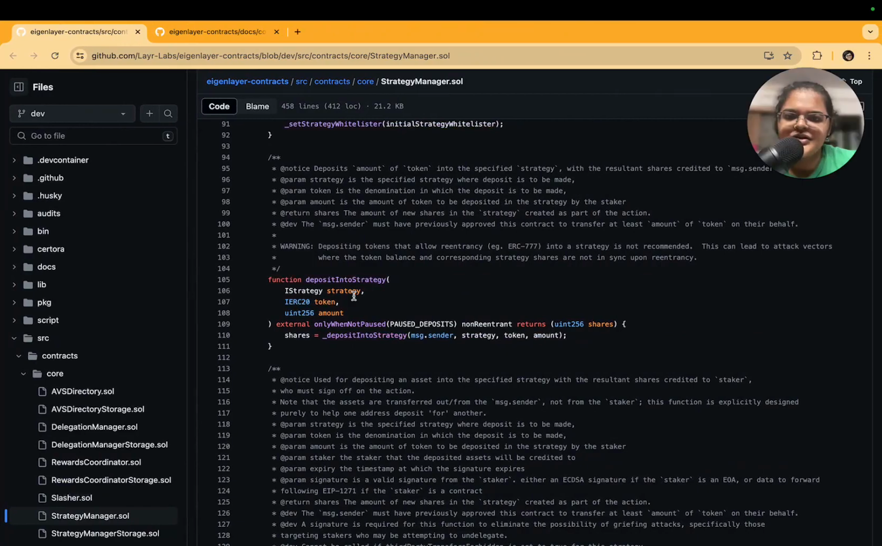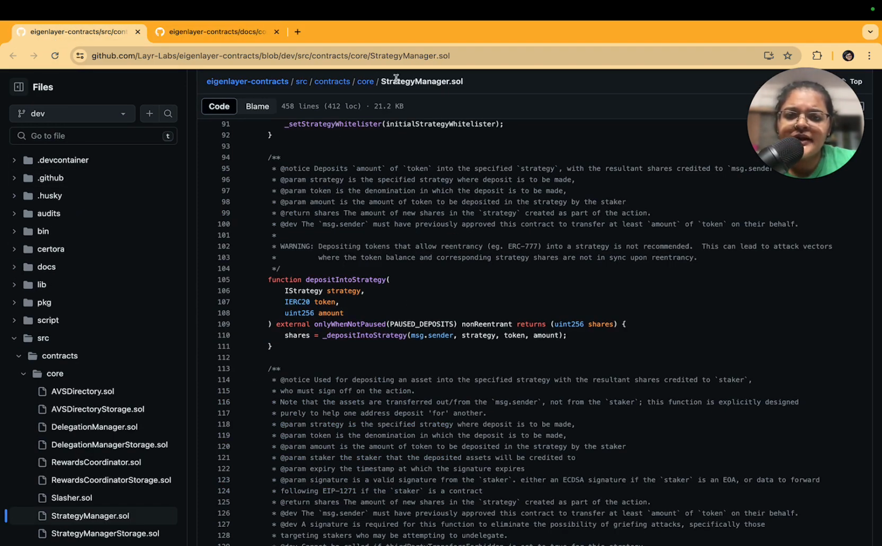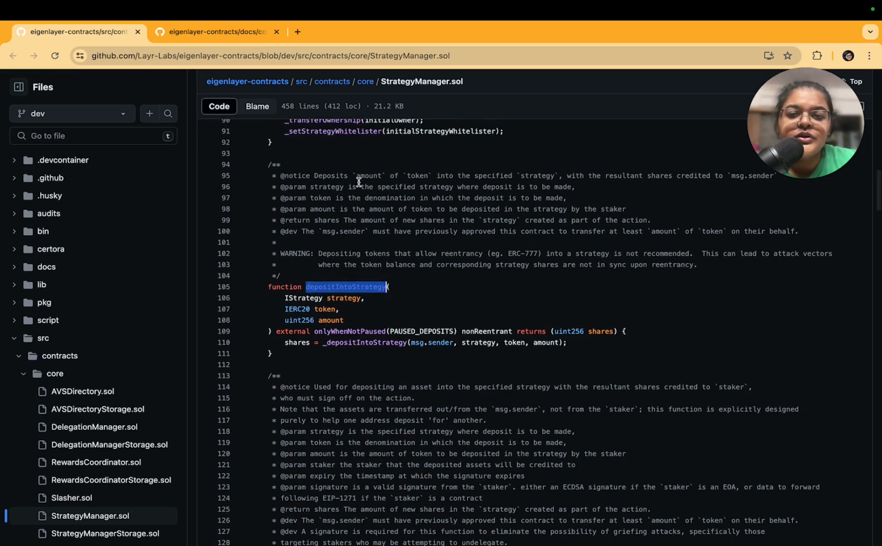Let's take a quick look at the strategy manager. The functions of the strategy manager are to allow stakers to deposit their liquid staking tokens into the corresponding strategy, allow the delegation manager to remove the shares when a staker queues a withdrawal, and allow the delegation manager to complete a withdrawal by adding shares back to the staker or withdrawing the shares as tokens via the corresponding strategy. So the main function of the strategy manager is to handle accounting for individual stakers. If you see the contract also, which is available on GitHub, StrategyManager.sol, you see that one of the main functions is depositIntoStrategy, which deposits the amount of token into a specified strategy, right?